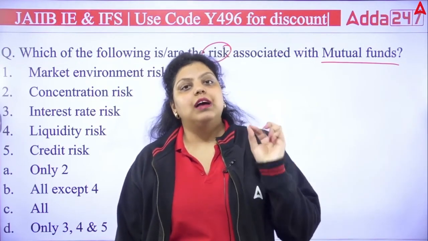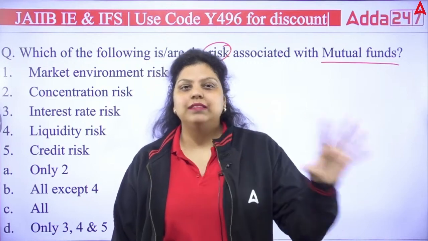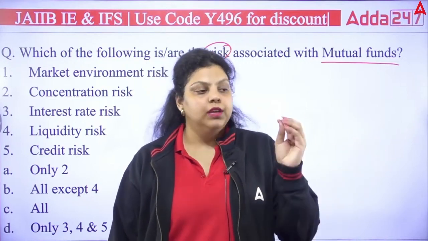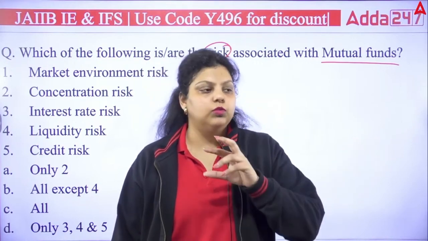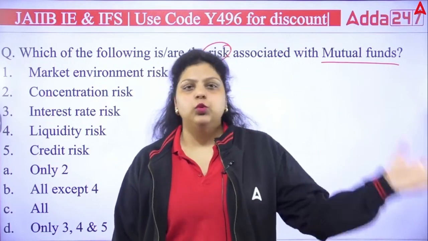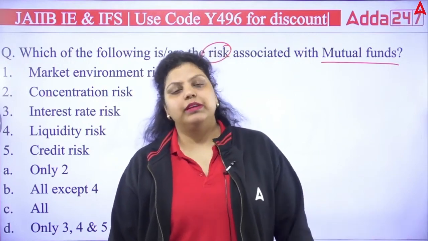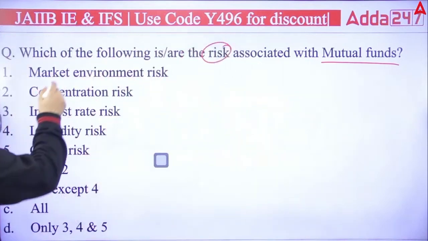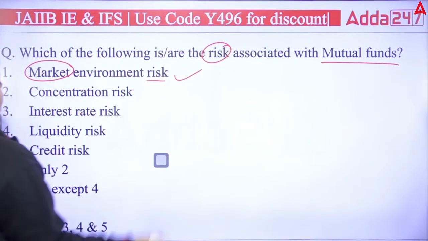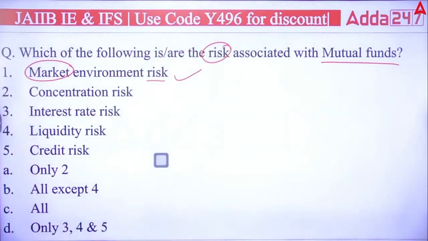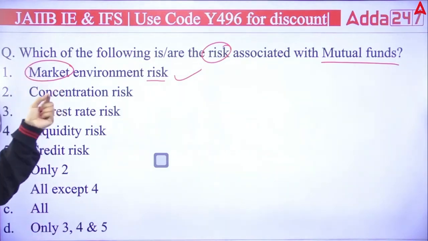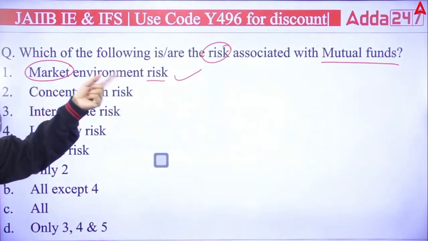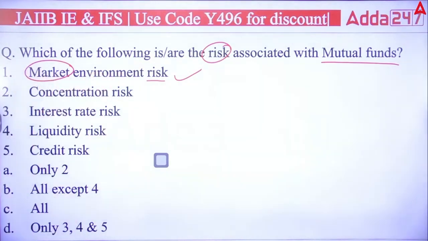So mutual funds are subject to market risk. That's a tagline you have heard every time when you talk about a mutual fund, or when you watch an advertisement, or when you visit the mutual fund offices. So mutual funds are subject to market risk. So it's very obvious market risk will be there. Okay, it is there. But apart from the rest of the types, it is written here, which of the following are the risks associated with mutual fund? So market risk is there because the tagline is saying so.